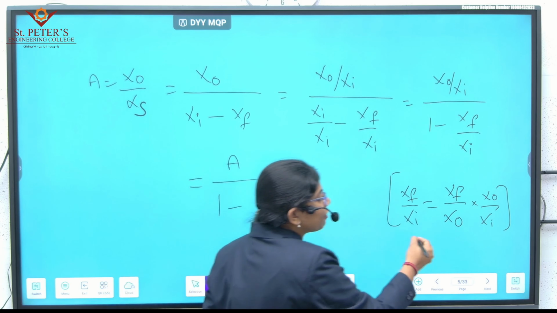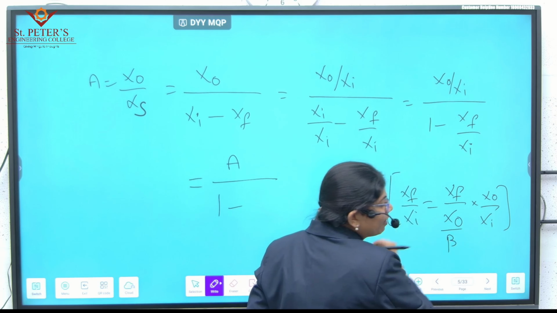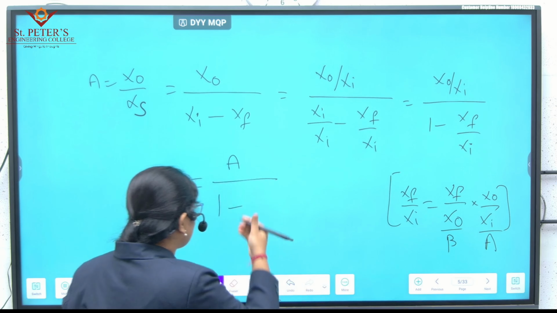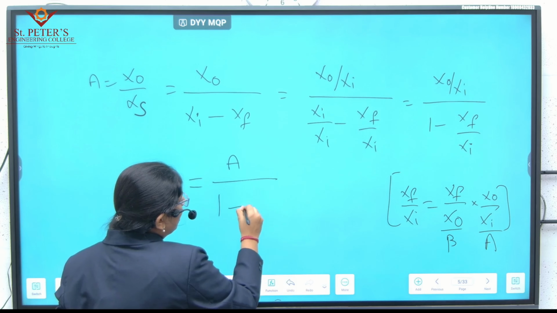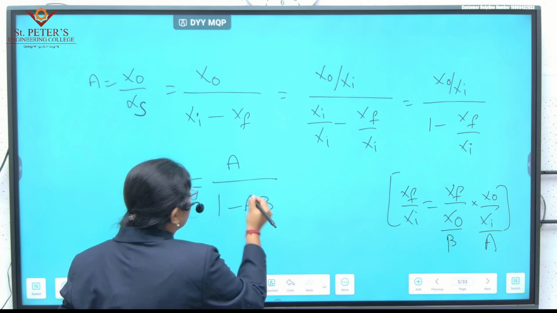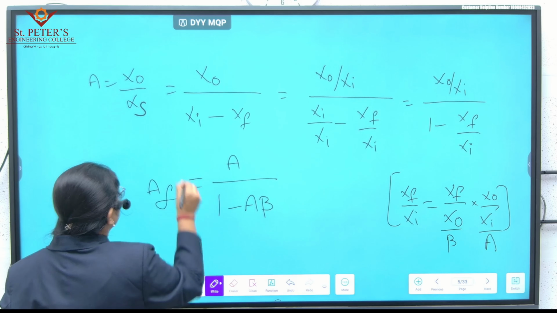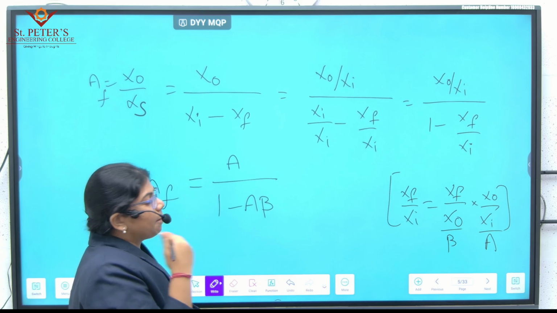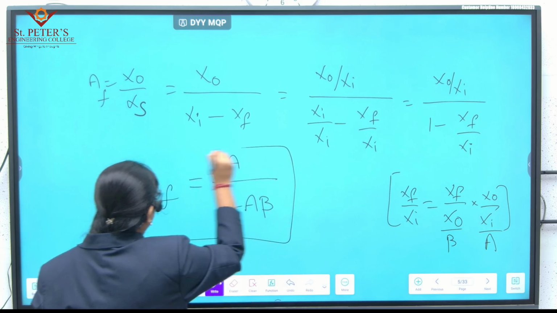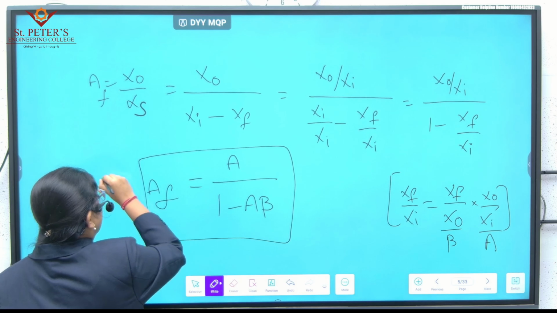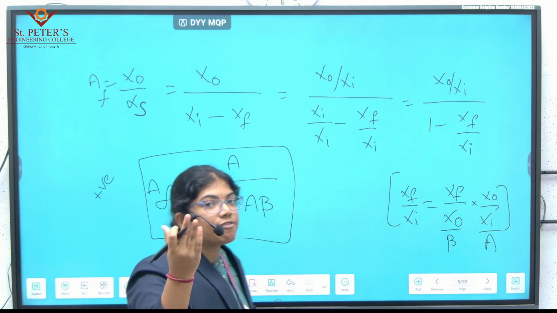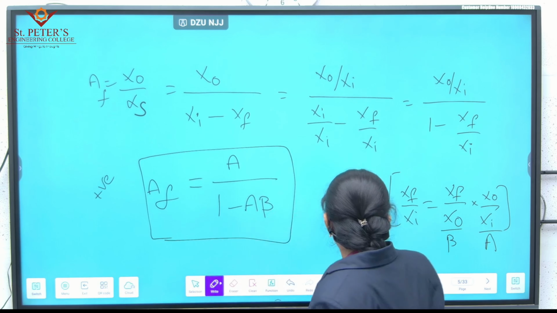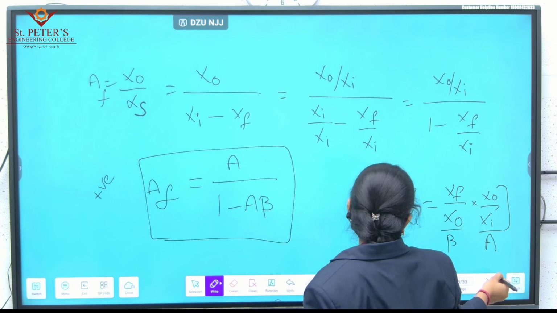Now what is XF divided by X out? That is nothing but our beta. What is X out divided by Xi? That is nothing but our A. Now substitute both of these. So what will happen? It is A. What is the gain of the feedback amplifier? The gain of the feedback amplifier is A by 1 minus A beta. This is the gain of the feedback amplifier, that too positive feedback amplifier. If you see the negative feedback amplifier, the gain will be A by 1 plus A beta. Now this is the gain of the positive feedback.